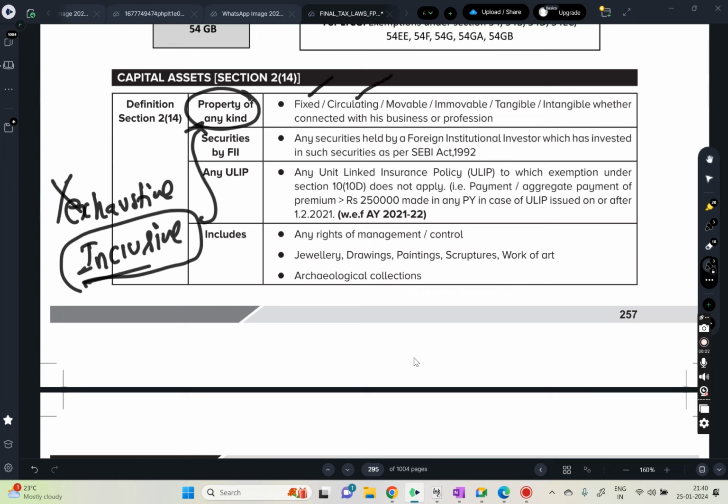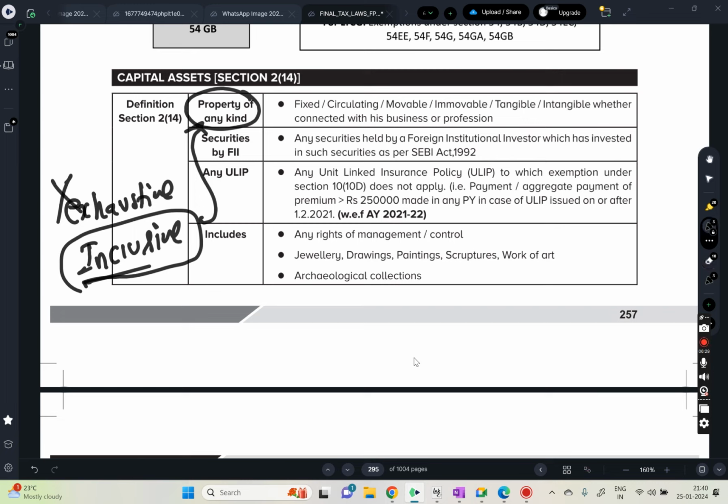Fixed assets, circulating assets, that means temporary capital assets, movable, immovable, tangible, intangible, whether connected with business or profession, pretty much everything will be considered under the head of capital asset.